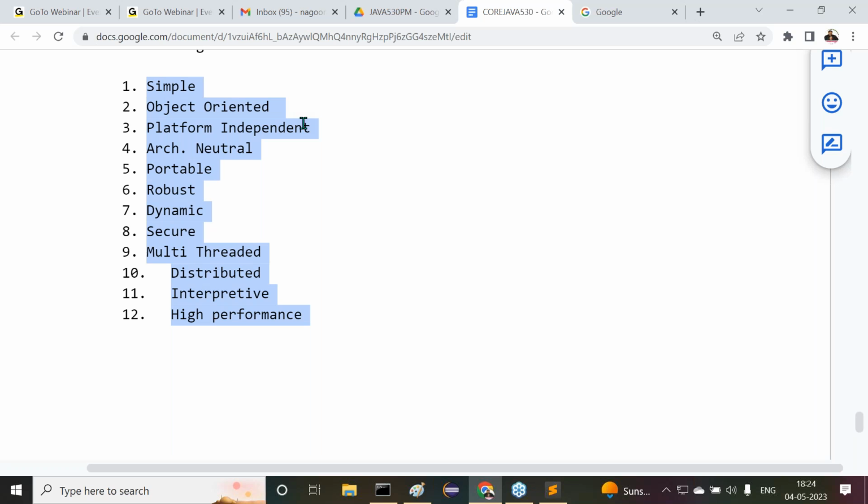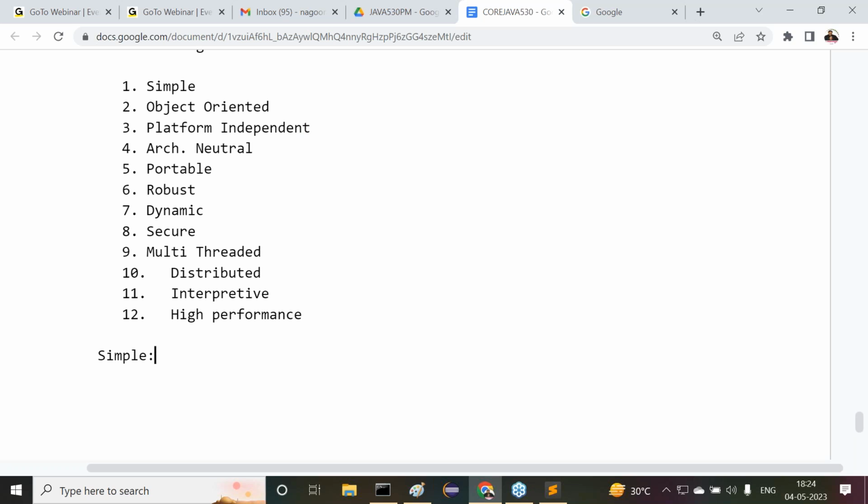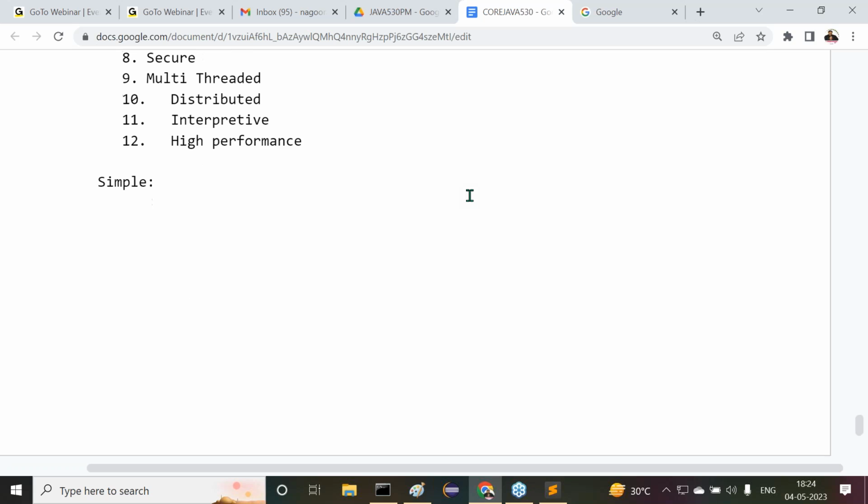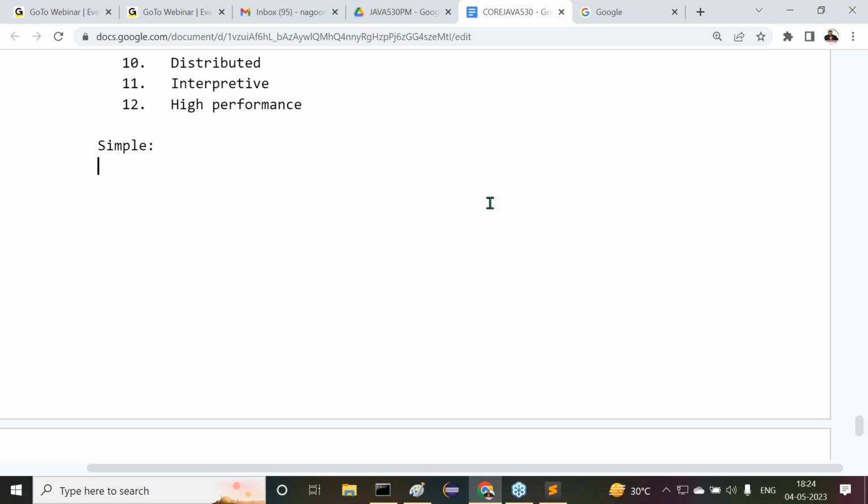These are exactly the points about the Java programming language. But here the point is, we have to understand each and every feature clearly. First of all, here we are going to understand a simple programming language. How can we say Java is a simple programming language?